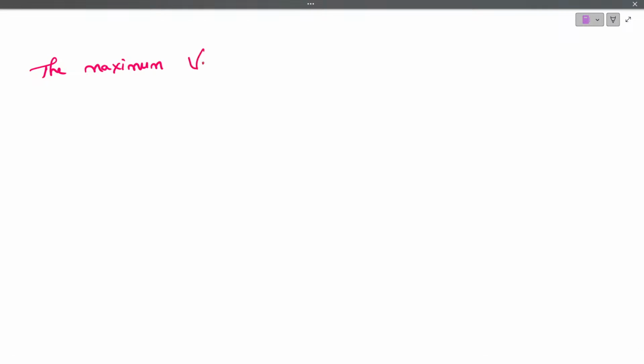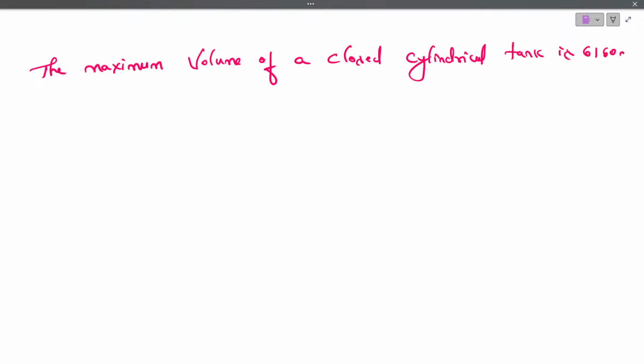The maximum volume of a closed cylindrical tank is 6160 meter cube, full stop. The diameter of its circular base is 28 meter, full stop.